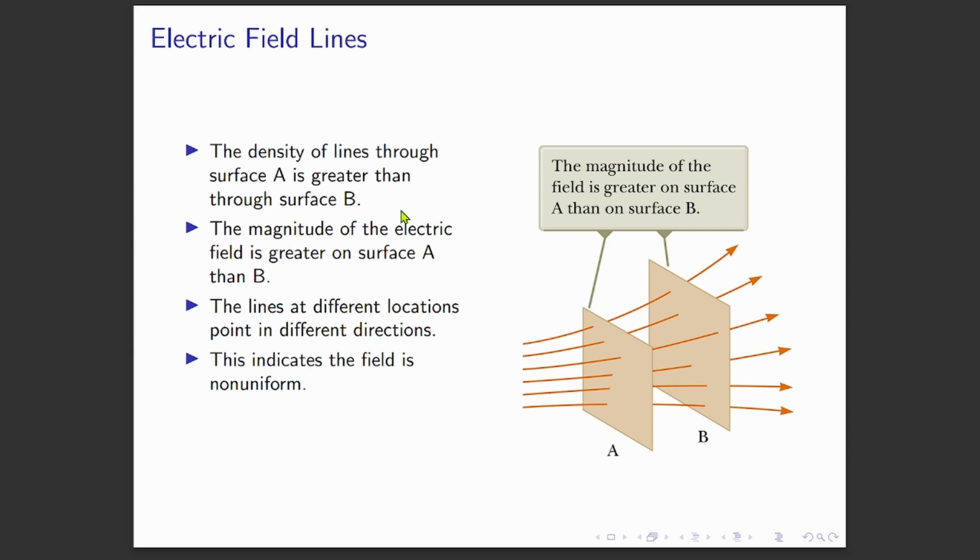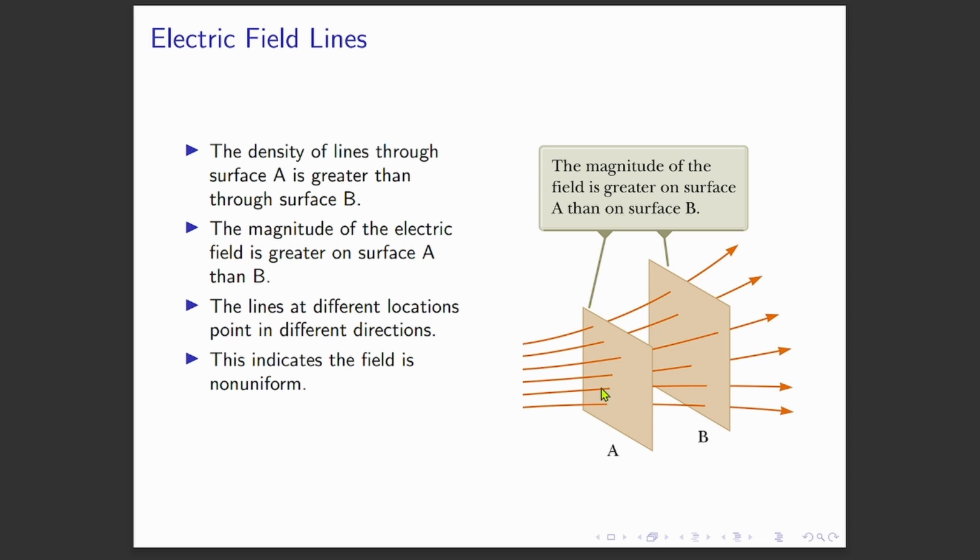Just now, I mentioned that on the same electric field line, if we have two different positions, then the magnitude will be different. But here we have another concept, which is the electric field flux. I'm going to introduce you to the flux after this. But as you can see here, the number of electric field lines that go through surface A and surface B are the same. The number of lines are the same, 1, 2, 3, 4, 5, 6, and the same goes to this one, 1, 2, 3, 4, 5, 6. So meaning to say the flux will be the same.